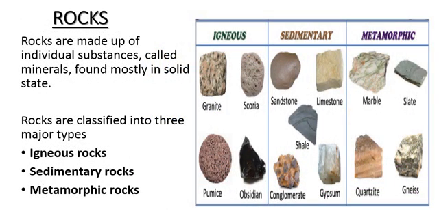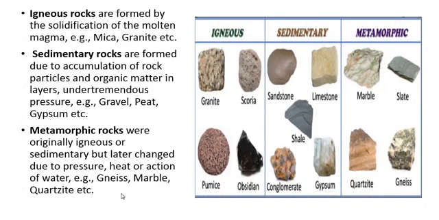Next is rocks. What is rocks? Rocks are made up of individual substances called minerals, found mostly in solid states. These rocks are of three types: igneous rock, sedimentary rocks and metamorphic rocks. One by one we will take up igneous rock.